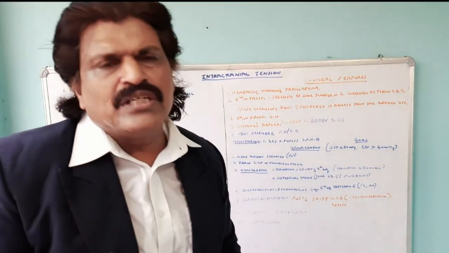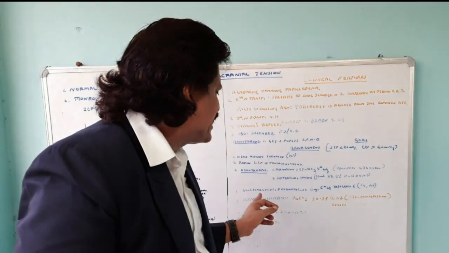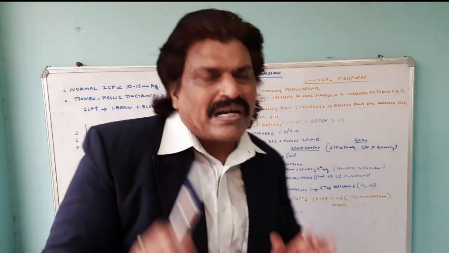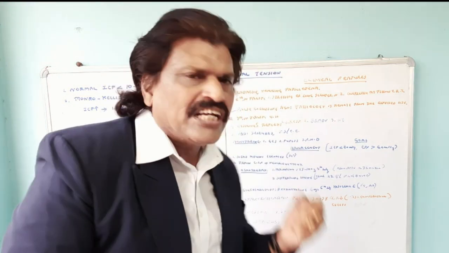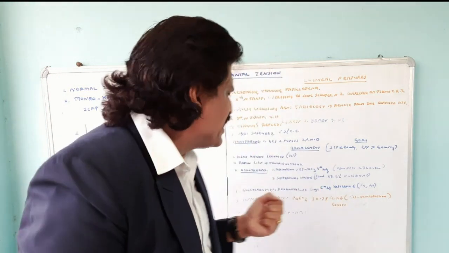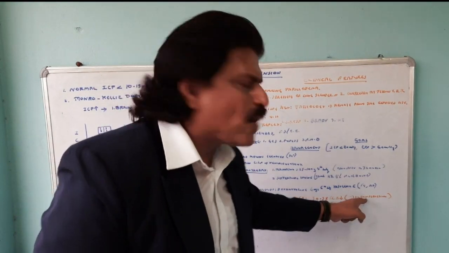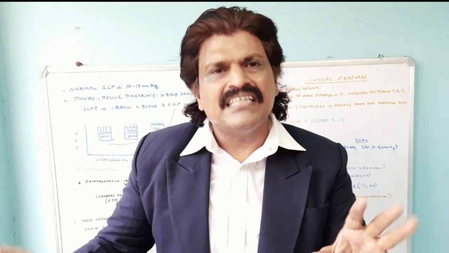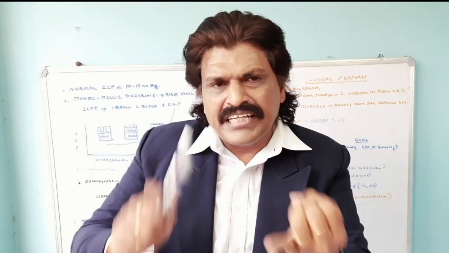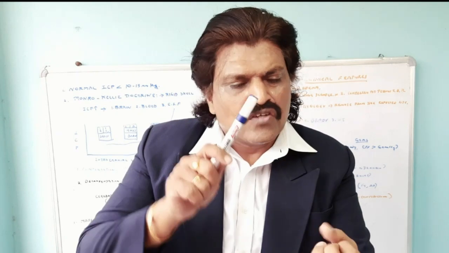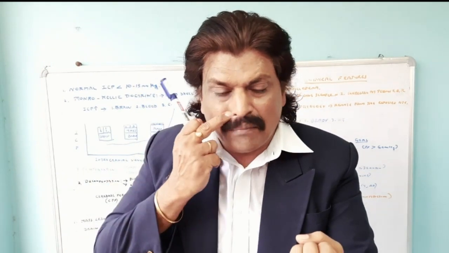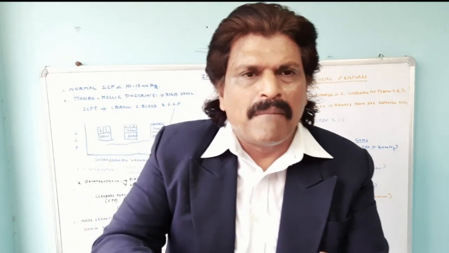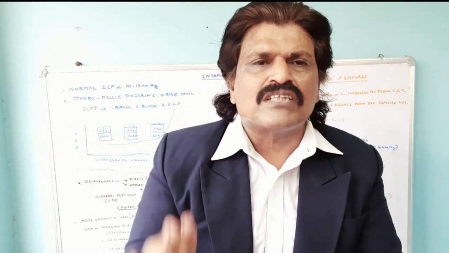Another method of reducing the intracranial pressure is hyperventilation, where we maintain PaCO2 between 30 to 35. But this is a short-term measure, because when you do hyperventilation and decrease the PaCO2, there is vasoconstriction and decreased blood flow to the brain. Again, I've been insisting the intracranial pressure depends on three components: brain, blood, CSF. So brain, you can do craniectomy and remove a part of the skull. CSF, you can take it out and put it in the peritoneum or do ventriculostomy. Blood, so decrease blood flow to the brain by causing vasoconstriction.